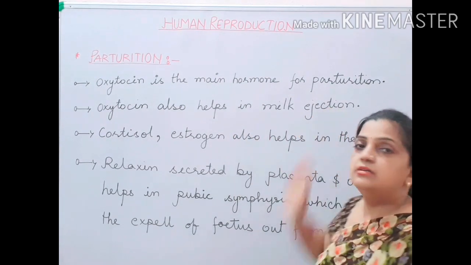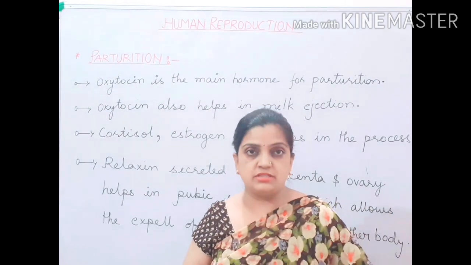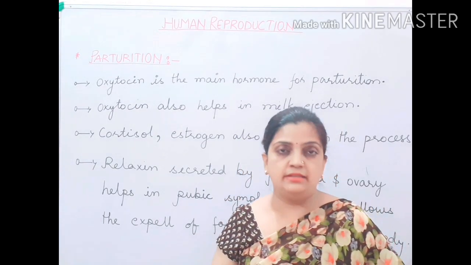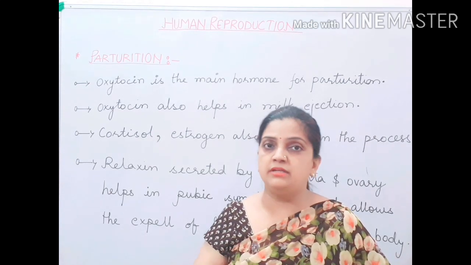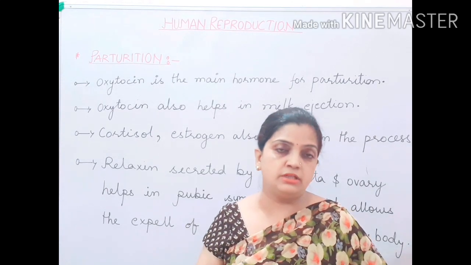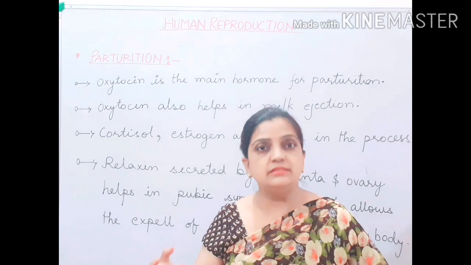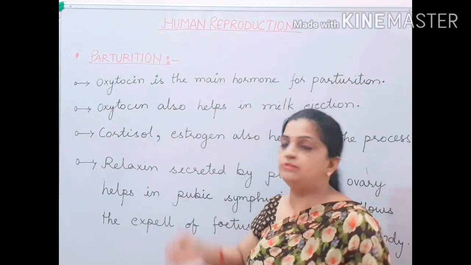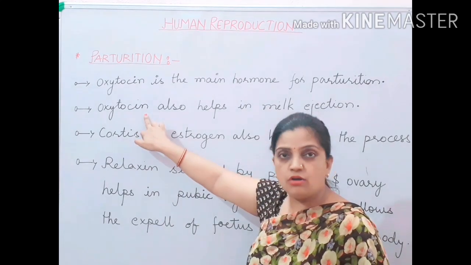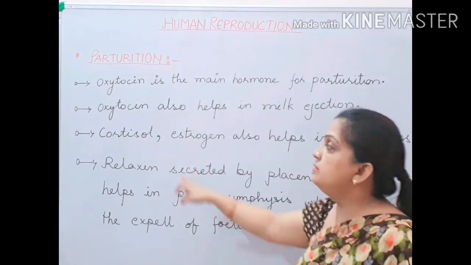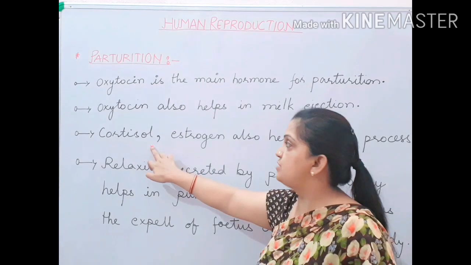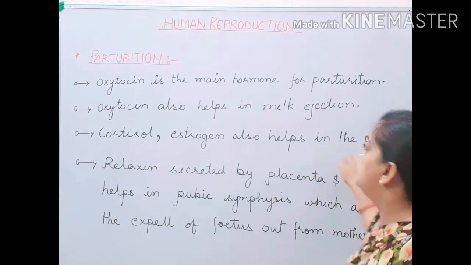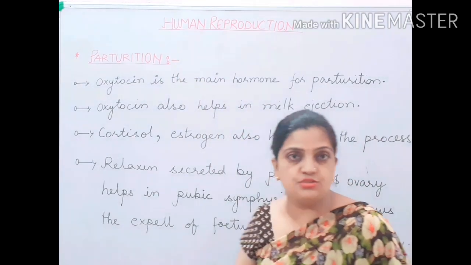Now children, milk ejection is the process of ejecting milk after the birth of the child. It means that it allows the milk to come out of the nipples of the mammary gland so that the child can feed on it. So that ejection of the milk is allowed by oxytocin. Other hormones like cortisol and estrogen also play a very important role during the process of parturition.